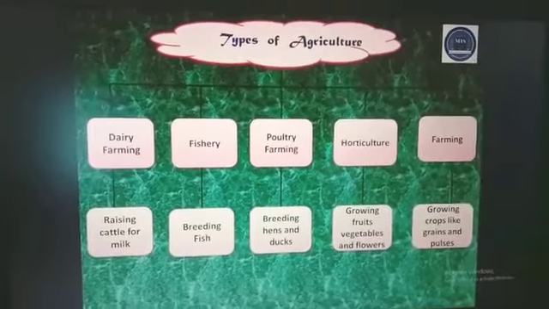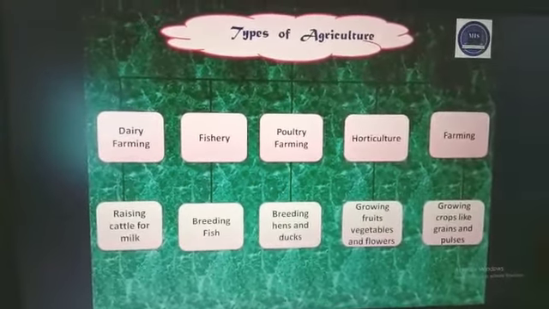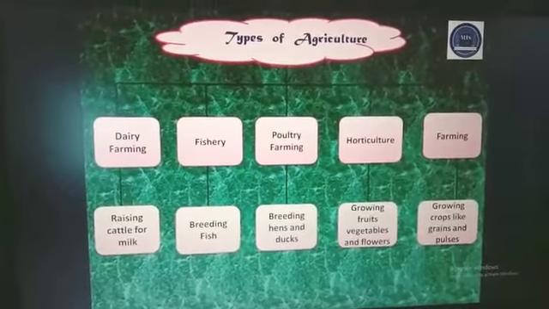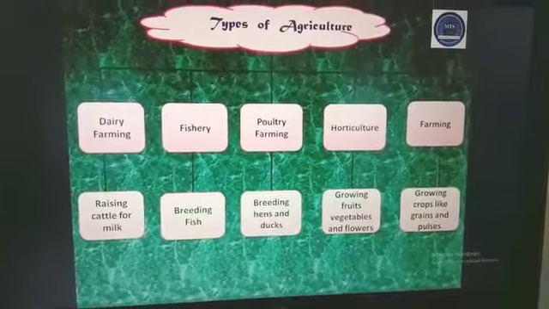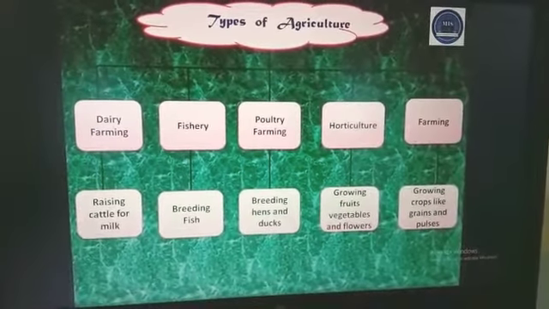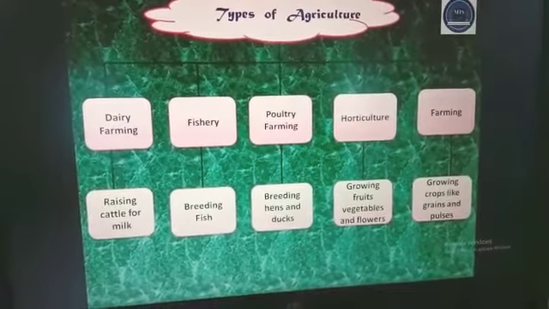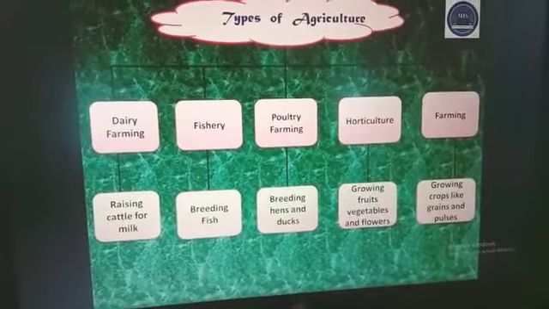As we have learned about the types of crops, now here is a flow chart that shows the different types of agriculture. First is dairy farming, that is used for raising cattle for milk. Second is fishery, that is used for breeding fish.